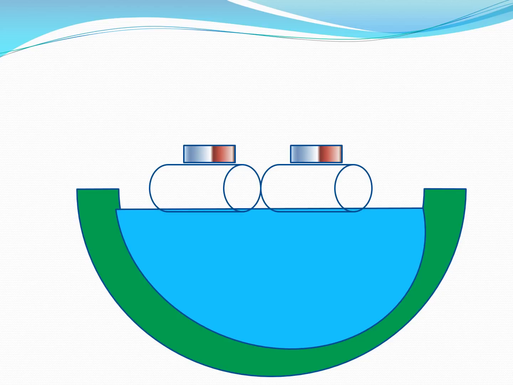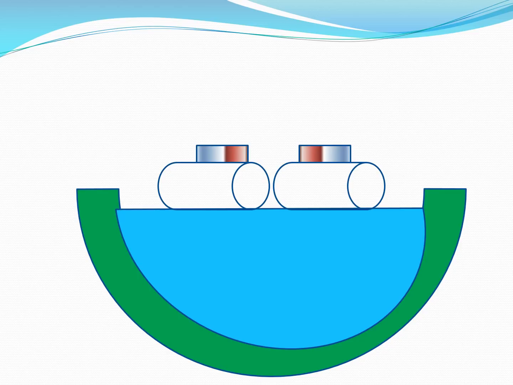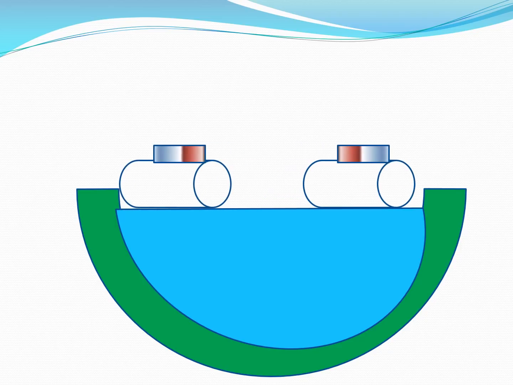Okay, if you try to do the opposite, that is, now what I have done, I have shifted the magnet. Now if you see, the South Pole is facing the South Pole. Two South Poles are coming towards one another. As we have already learned, like poles repel each other, so there will be repulsion. These two bottles will move away from one another. This is an experiment that proves that non-contact forces actually exist.